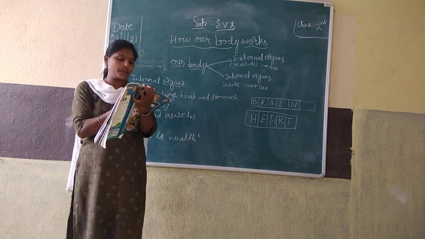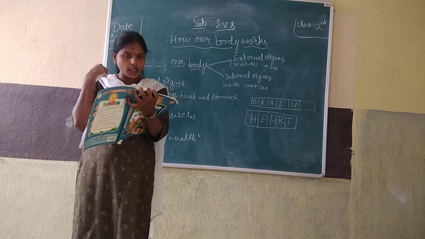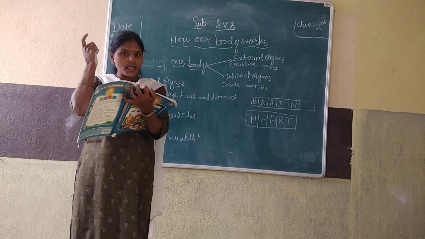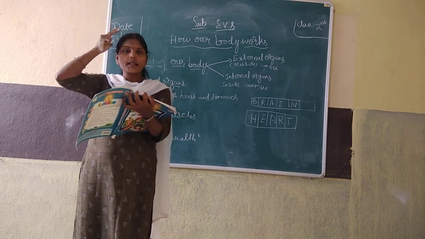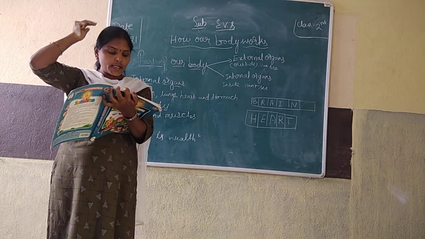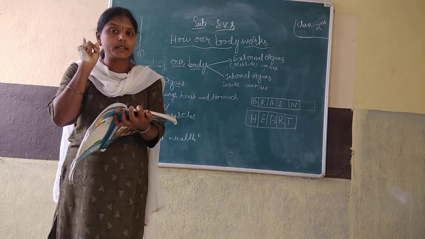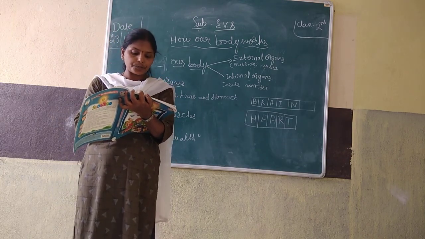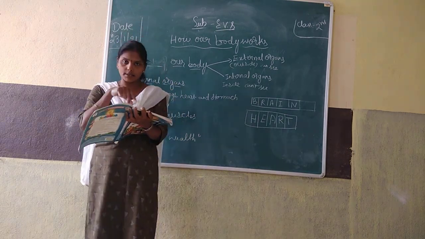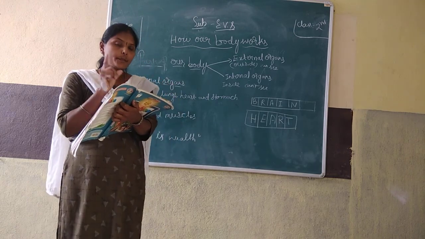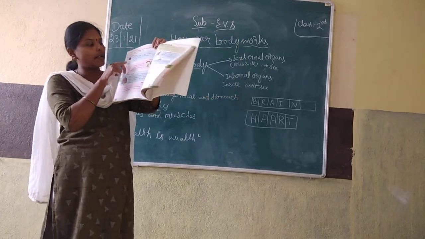It is controlling. Once again I am going to read. Brain. The brain is inside our body, and also inside our head. Inside our body means all, but the brain is inside the head. It helps us think, learn and remember. It controls all the organs of our body. Who? Brain. Next come to the heart. See, the picture of the brain is given now.